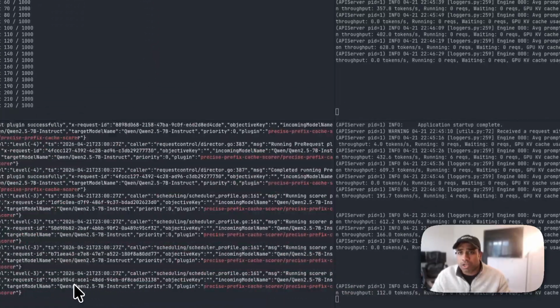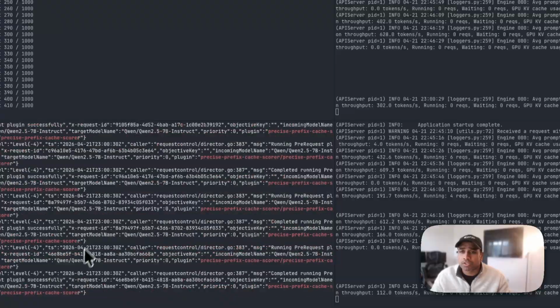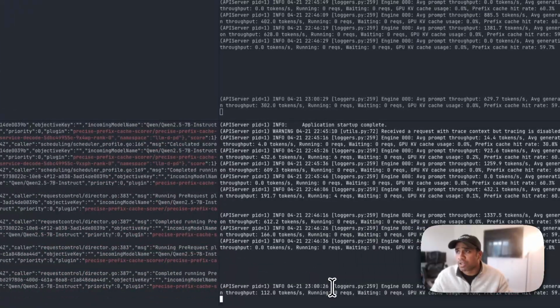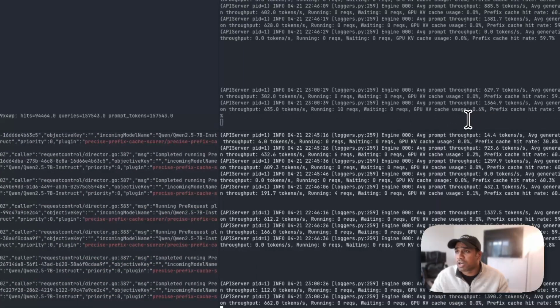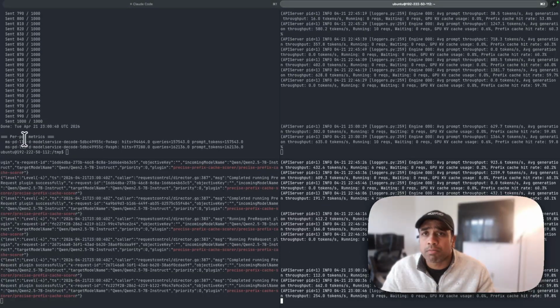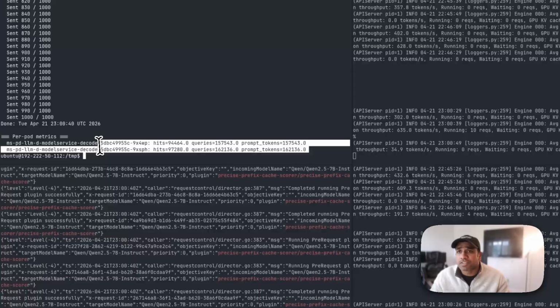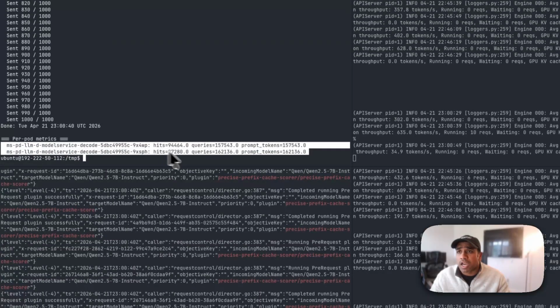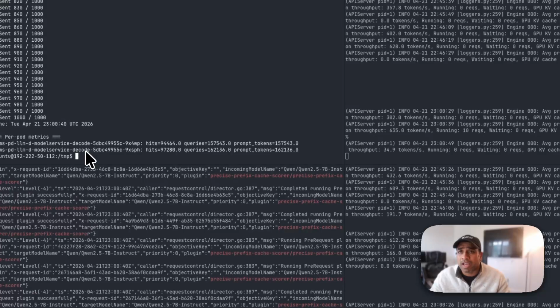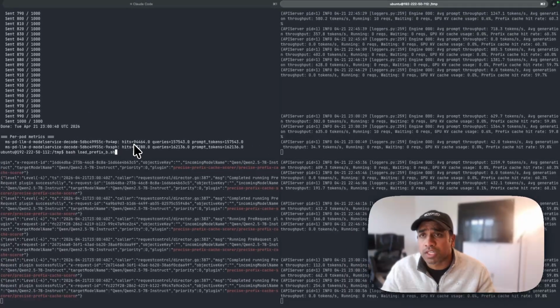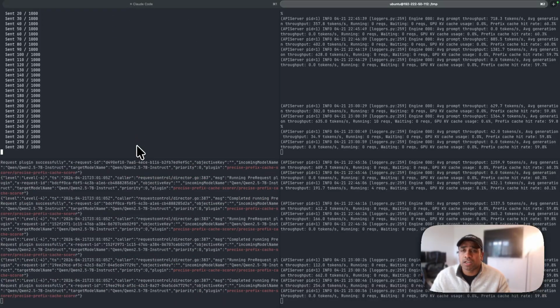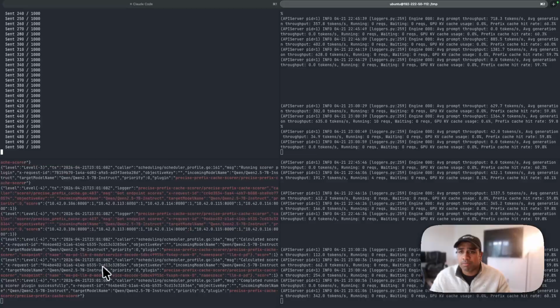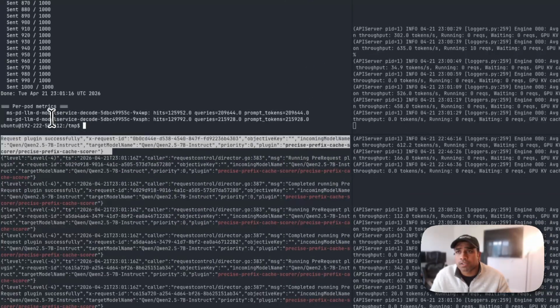So I ran the request here. You can see the scorer is logging, and you can also see the logs coming up, equally sending the requests to each of the pods that we have. Now, if you look at the per-pod metrics at this point, we can see almost equal hits, so it's balancing. I can run this again and we'll see this increase. I'm sending again 1,000 requests, 10 at a time, and I can see the EPP logs here. Basically, what I'm seeing is equal requests.